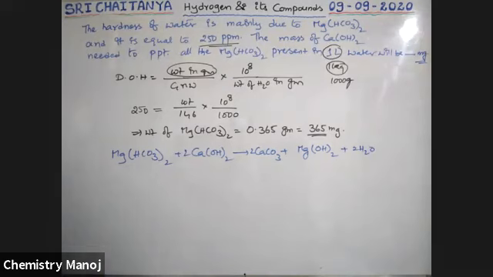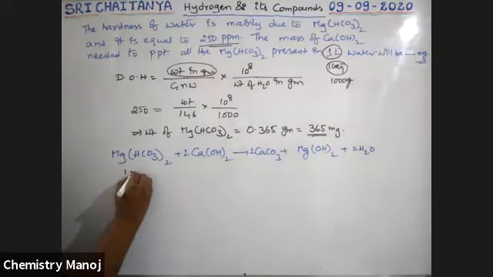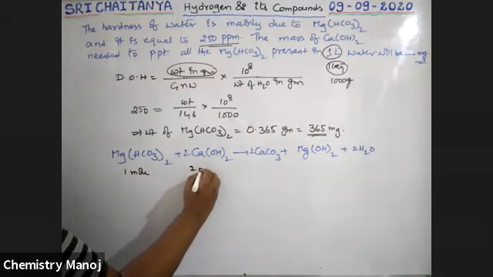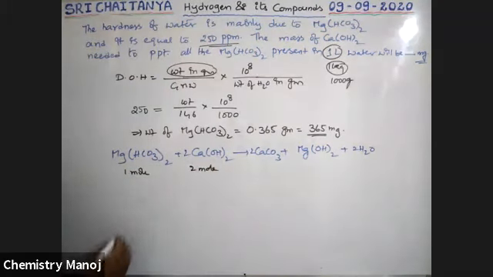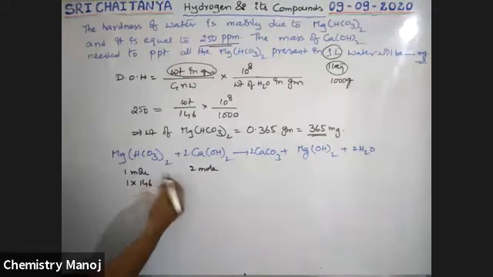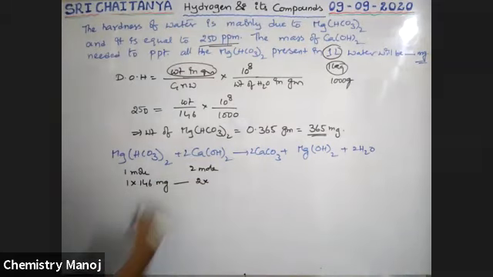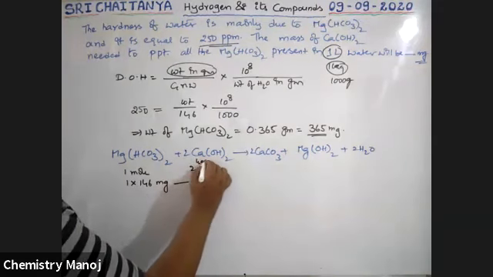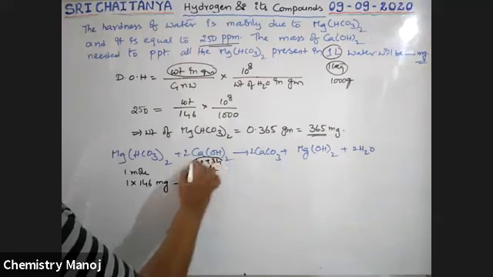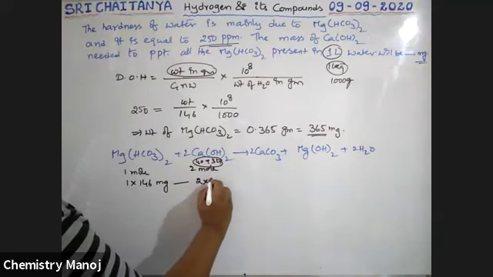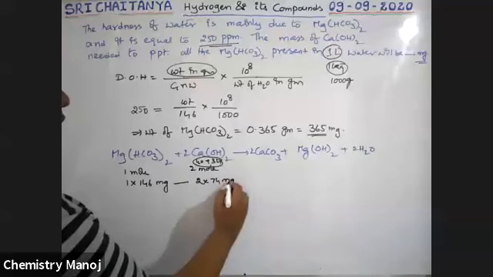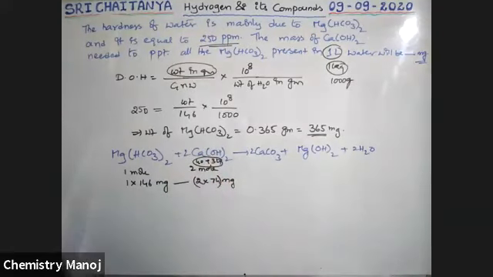So from this, 1 mole of magnesium bicarbonate requires 2 moles of calcium hydroxide. 1 mole means 1 into 146 grams. Now I am taking milligrams. It requires 2 into the molecular weight of calcium hydroxide. Calcium is 40 plus 17 plus 17, which is 34, that is 74. 74 is the molecular weight. So 2 into 74 milligrams of calcium hydroxide is required.